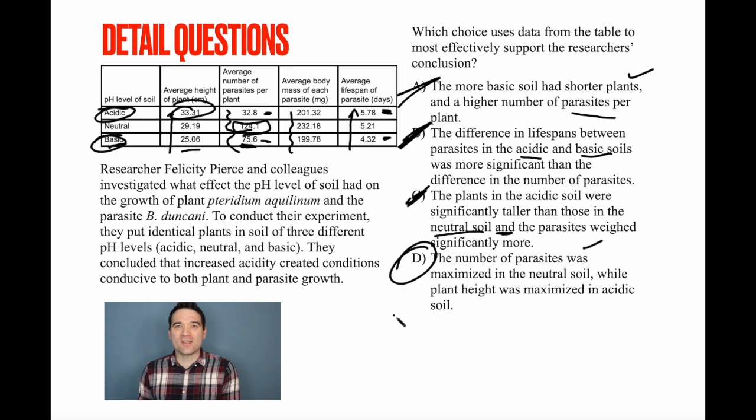Now, again, I want to stress, conceptually, this is not a very difficult passage, right? It's just about looking at numbers, but it takes time. And for that reason, I would suggest skipping these ones first and coming back to them later.